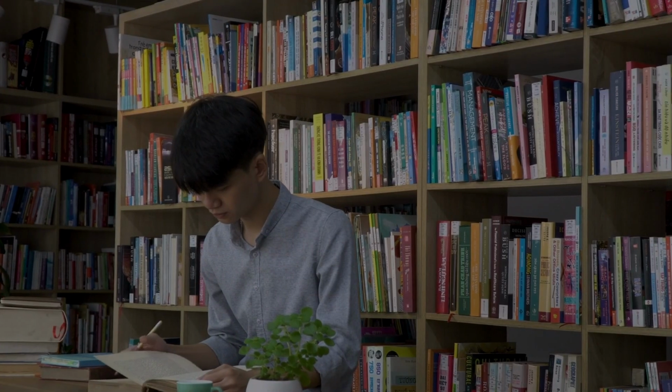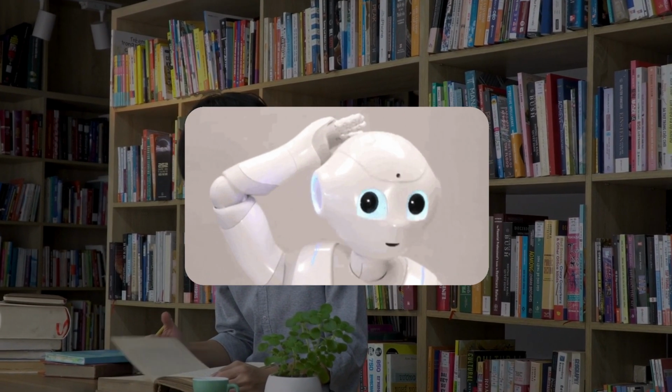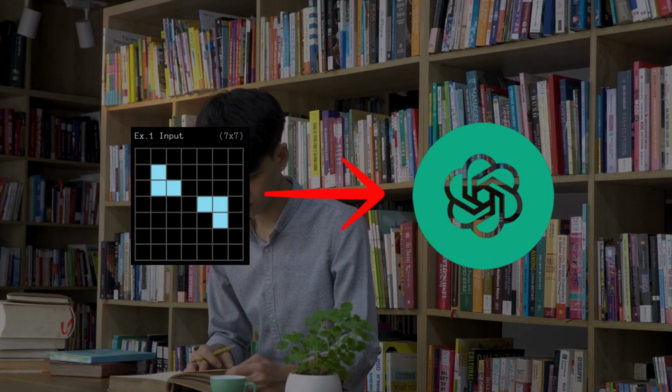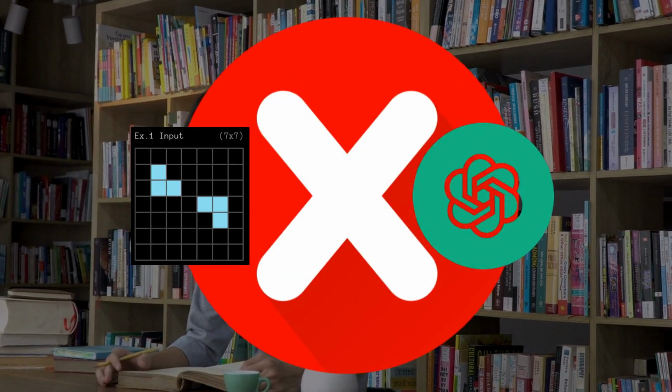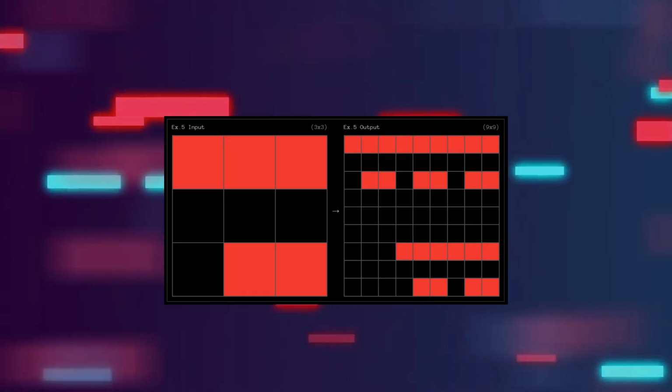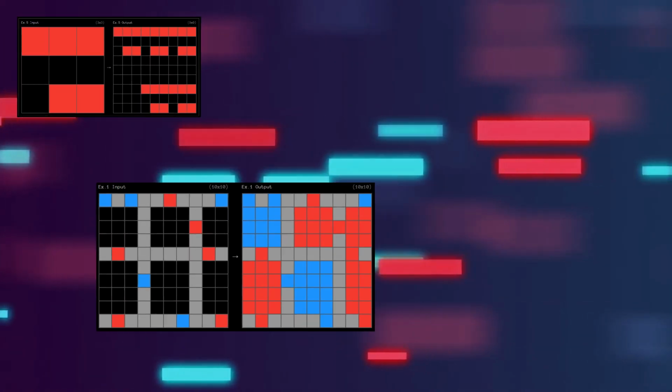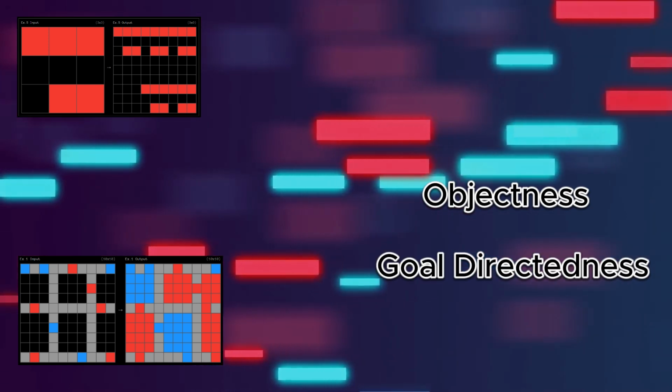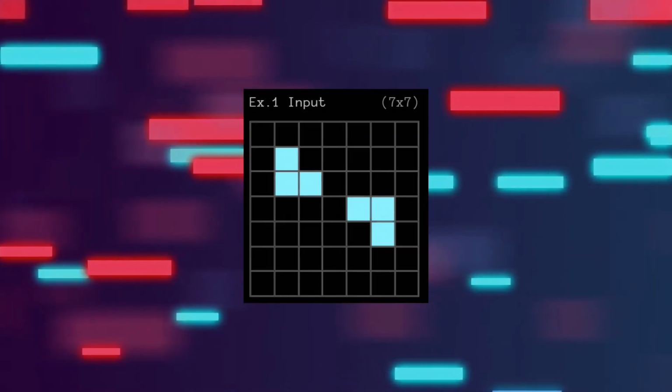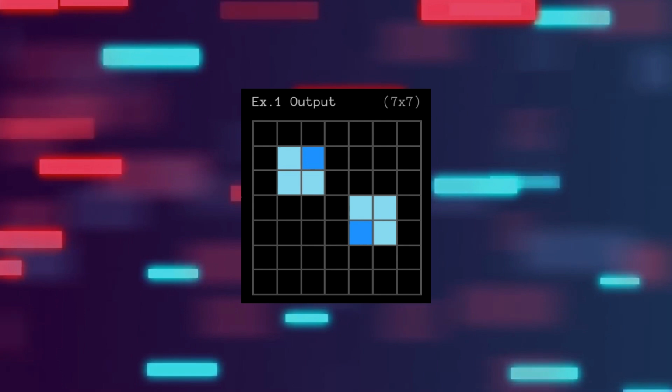We need a similar model that has human-level intelligence and can predict this. I gave similar pictures to ChatGPT, but it failed to predict the third image. The dataset is designed with many such puzzles, and each puzzle must have objectness and goal-directedness. This means that the puzzle should have a main object or agent, and it should have a logical output.